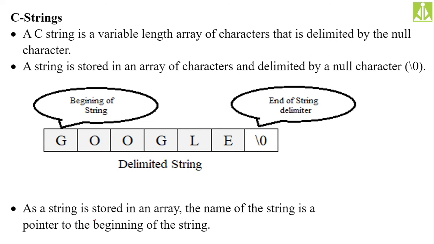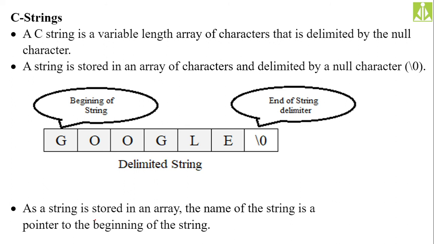Yes, to store the strings in C language, we use arrays. We use character arrays because we are using all characters inside the string. And the last character will be the null character. When you take the character array, you will get a name for that array.